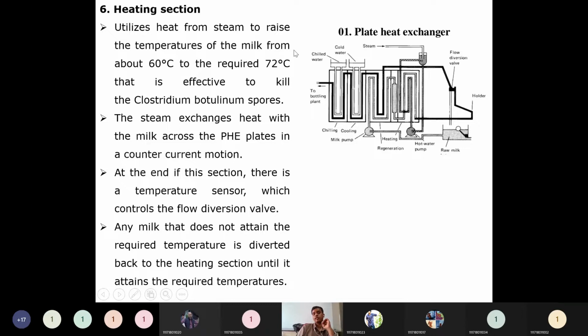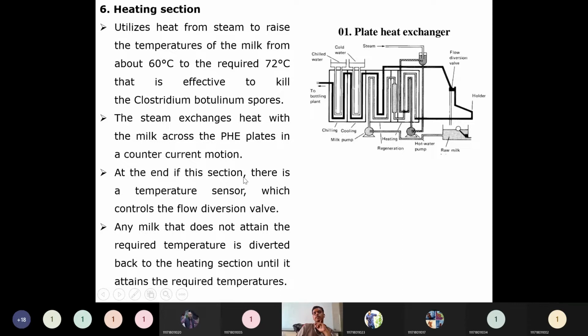a required 72 degrees centigrade, so that the Clostridium botulinum spores, spore-producing bacteria, will be killed very effectively. So the steam exchanges heat with the milk across the plate heat exchanger plates in a counter current fashion. In the counter current fashion, it is going to pass inside this plate heat exchanger. Okay, you don't have to draw this one. The plate heat exchanger is also important, and milk pasteurization is also very much important from your point of